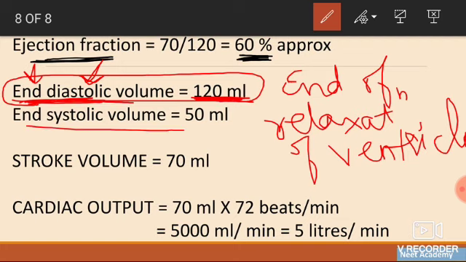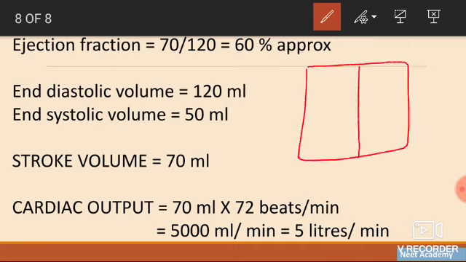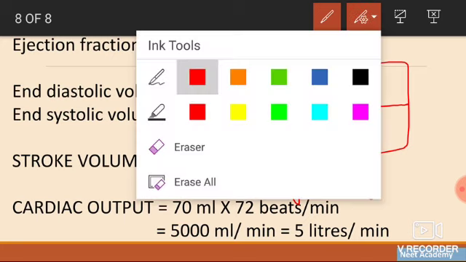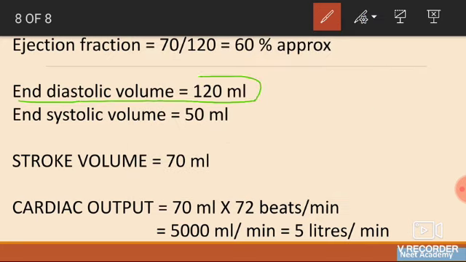Now the end systolic is when the blood is pumped out of the ventricle. Remember, in the ventricle, once it has pumped out blood, it is never going to happen that the ventricle is empty. Never it is empty, okay? So always there will be some amount of blood remaining inside the ventricle, even after the full contraction of the ventricles. So end diastolic volume is 120, that is at the end of the diastole or at the beginning of the contraction it will have 120 ml.